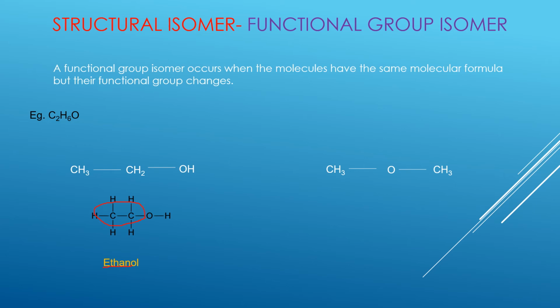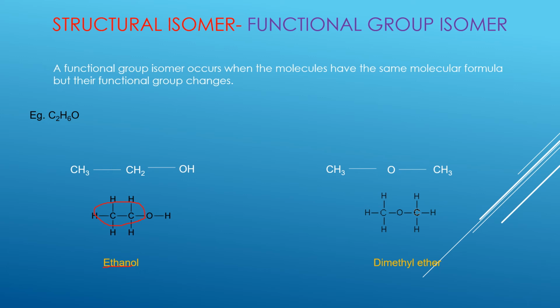So you can see now this is no longer an alcohol because there is no OH group. There is an O in the middle. This CH3 group is an alkyl group. Carbon hydrogen is an alkyl group. Then we have another alkyl group here, and sandwiched in between we have an oxygen. So we are going to say that this is a dimethyl ether.